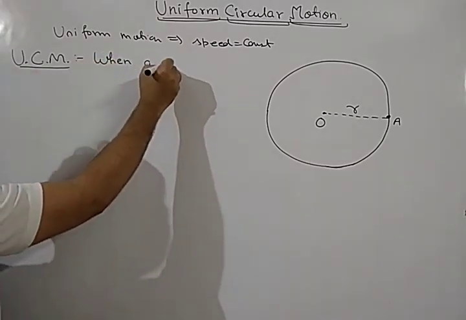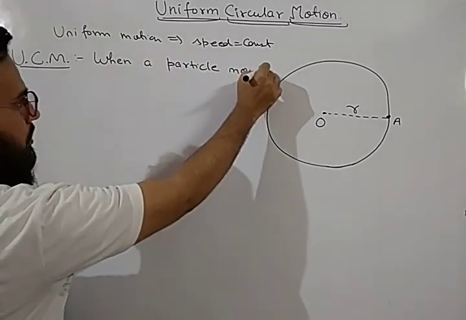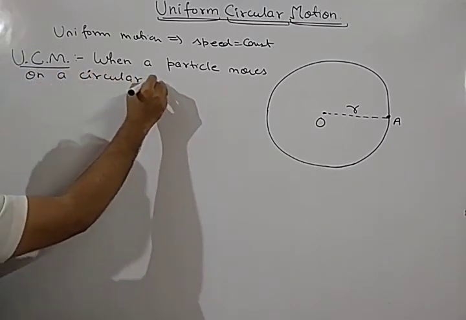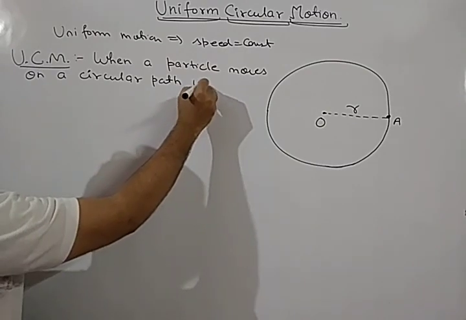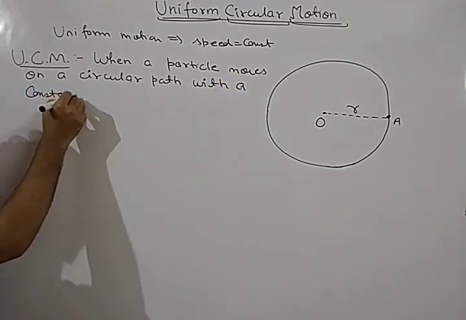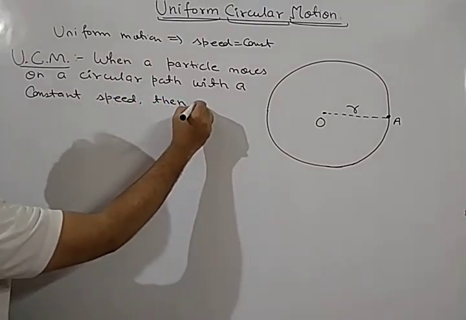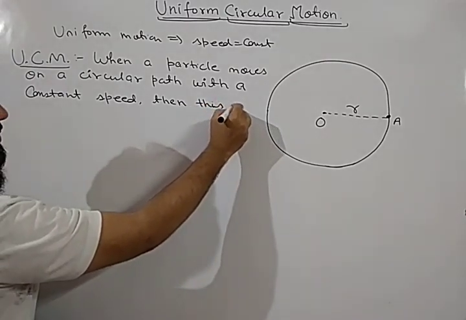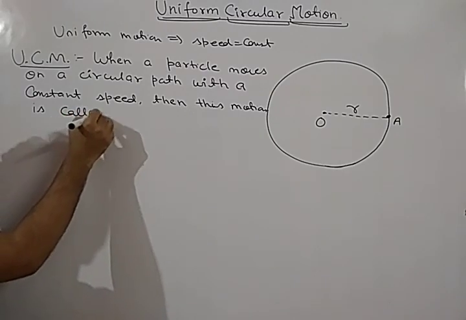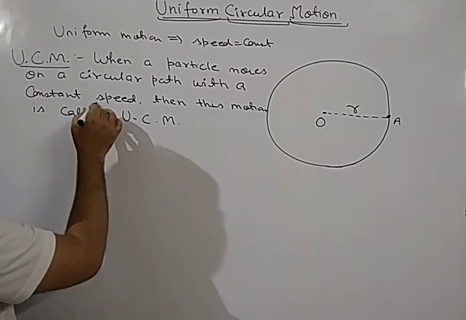When a particle moves on a circular path with a constant speed, then this motion is called uniform circular motion. Now I am using the word speed here.